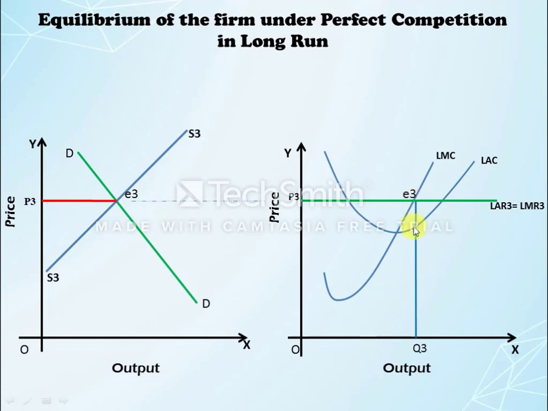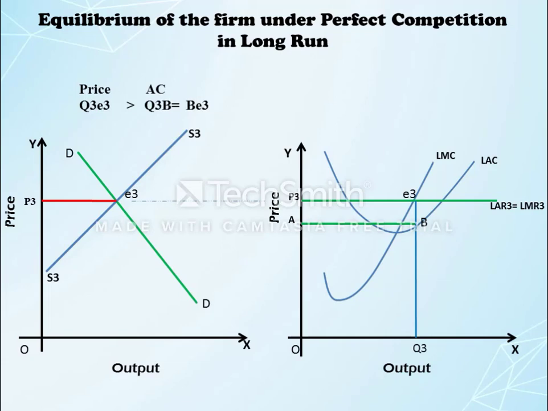Now when we draw the straight line from E3, that line touches the OX axis and the firm sells the quantity of output in the market, that is OQ3. When we draw the line from E3, that line touches the long run average cost curve at point B. Now you can understand in the diagram, the price is more than average cost. The price is Q3E3 or OP3, and the average cost of production is Q3B or OA. So generally in this case, the price is more than average cost, so definitely the firm earns excess profit.